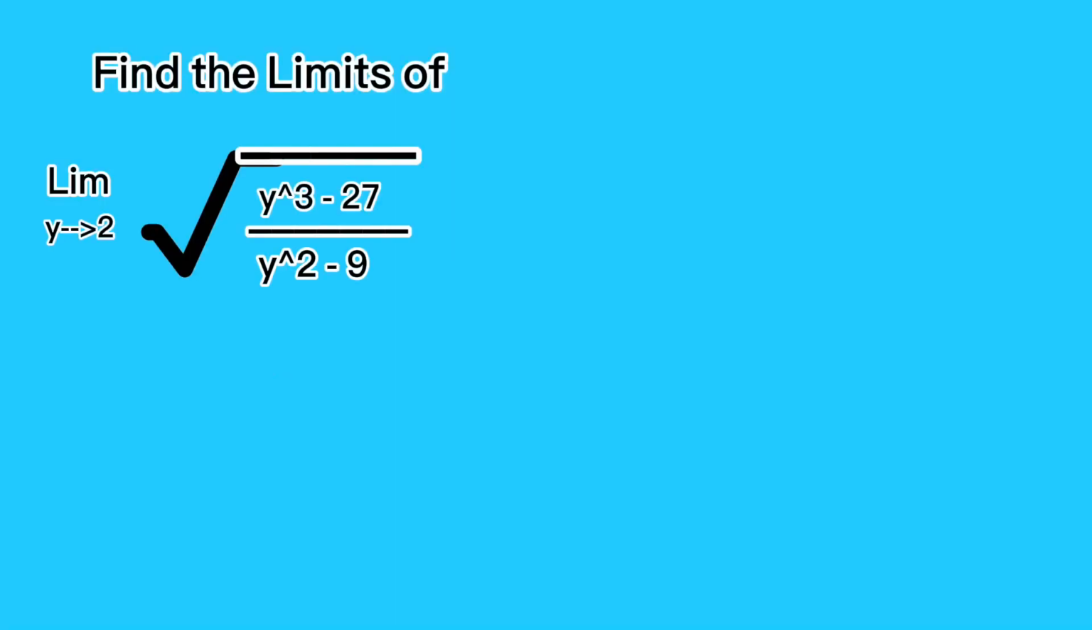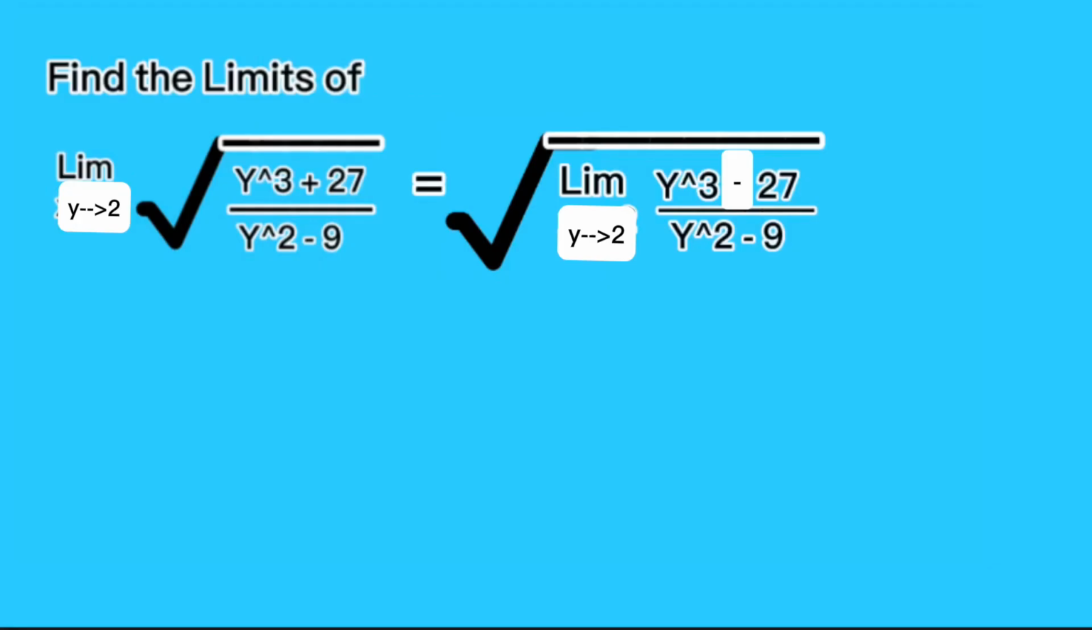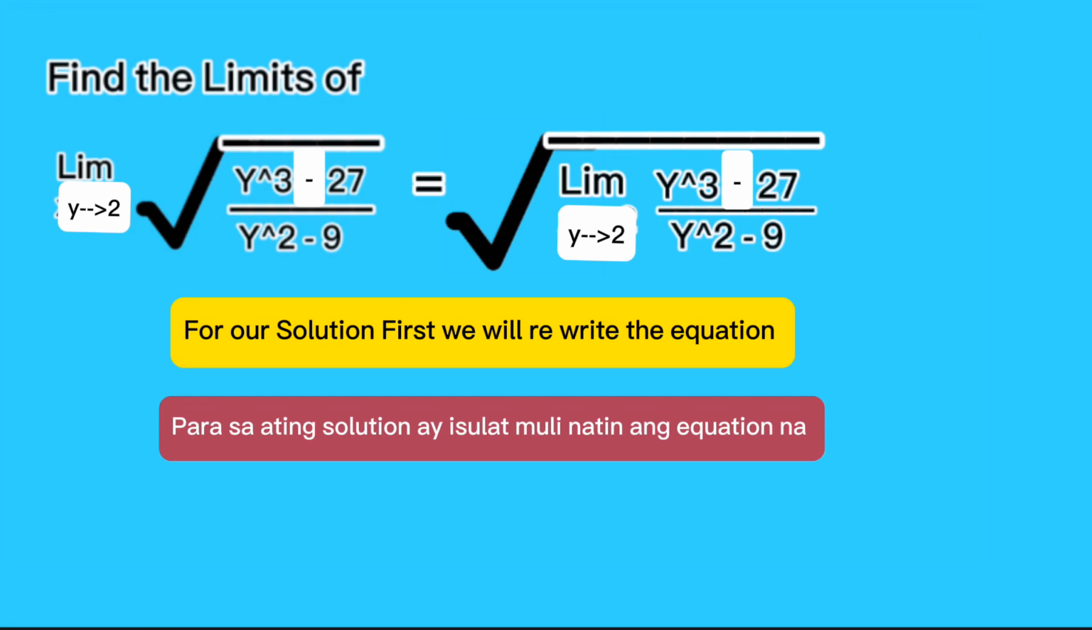Find the limit of the square root of (y cubed minus 27) over (y squared minus 9) as y approaches 2. For our solution, first we will rewrite the expression as the square root of the limit of (y cubed minus 27) over (y squared minus 9) as y approaches 2.